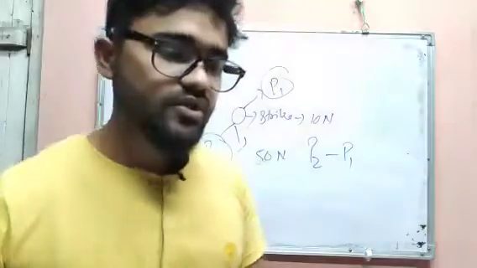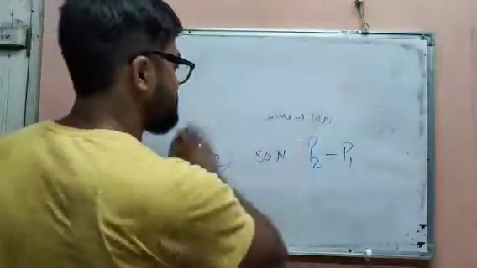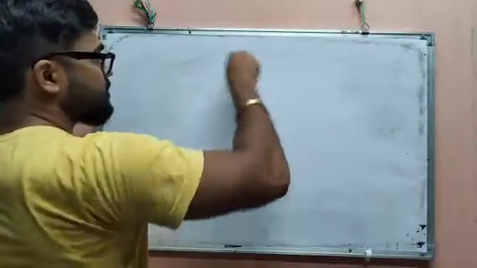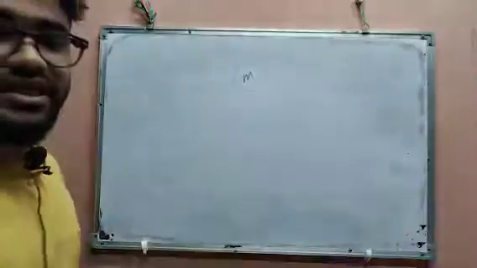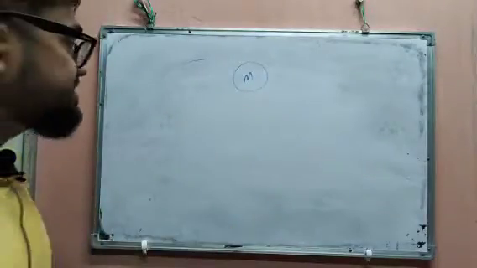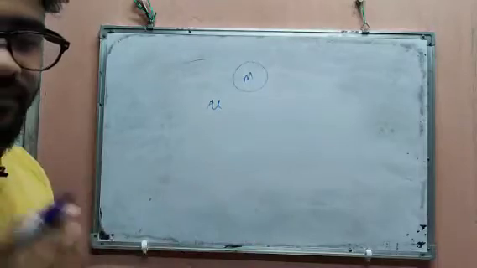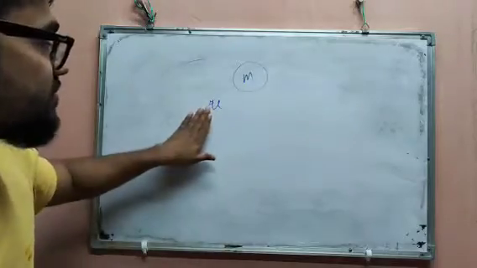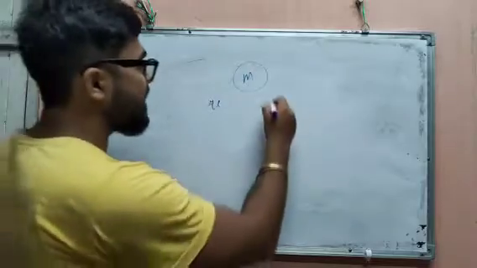Okay. So now the mathematical formulation of the second law of motion. Suppose there is an object of mass m, moving with an initial velocity. In the previous chapter I told you that initial velocity is always u. Then it is uniformly accelerated to the velocity v, that is the final velocity.